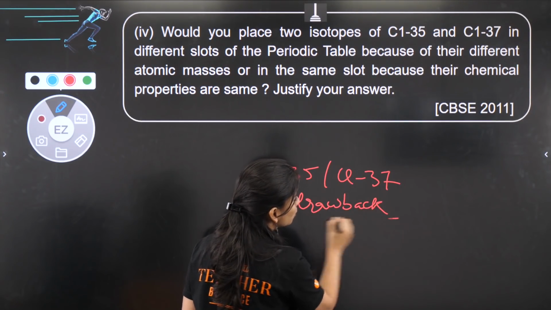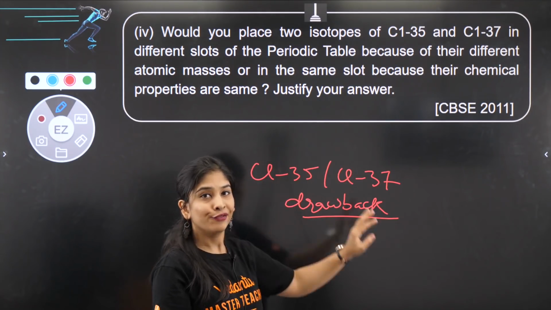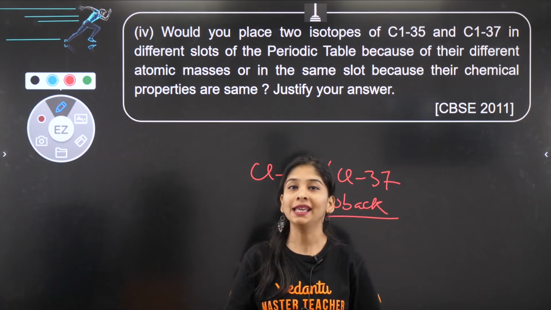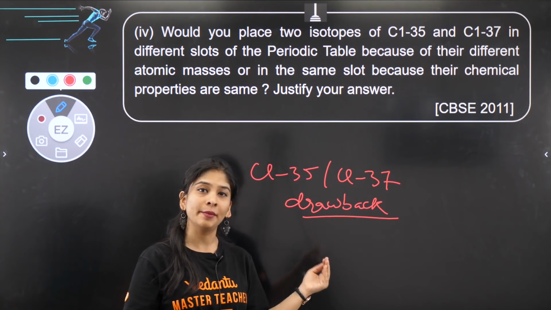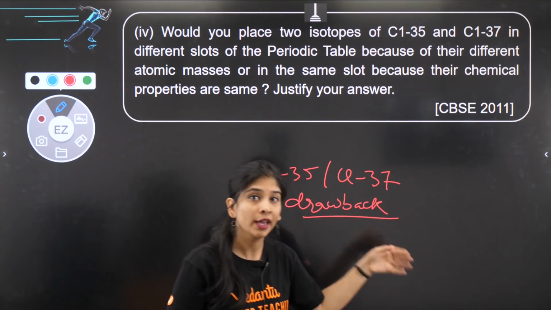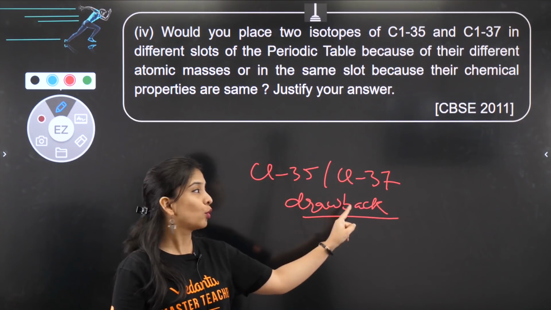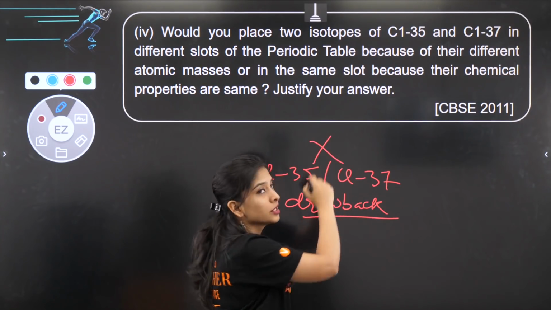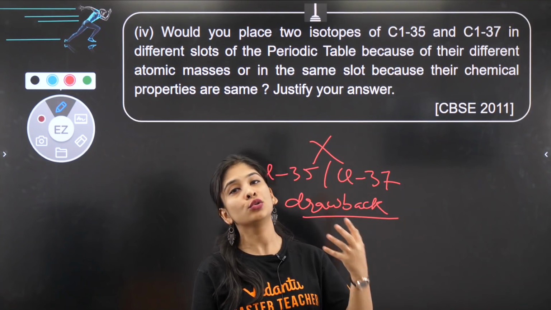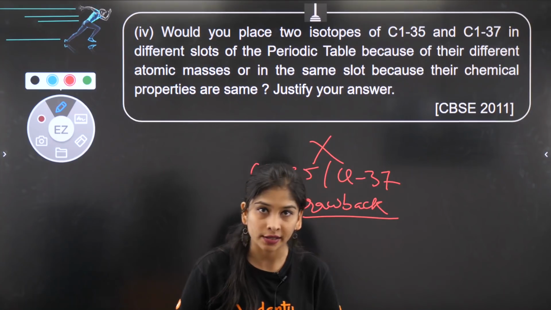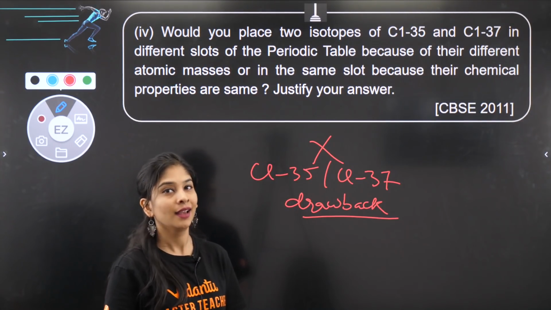Writing the same element in different slots makes no sense. Same element, same chemical properties, it is going to behave the same way, so why would I give it two different slots? That approach is wrong. The better approach is to give it only one slot, because the element is the same and will show the same chemical properties.